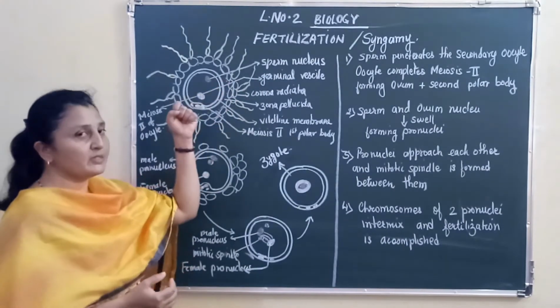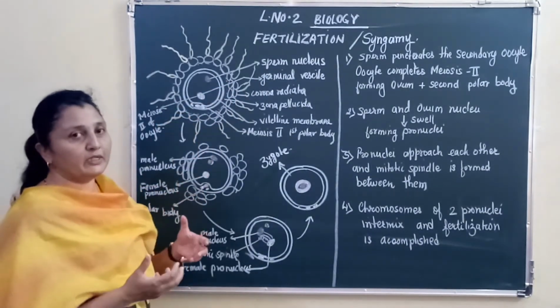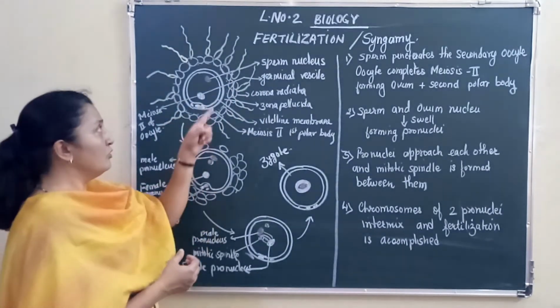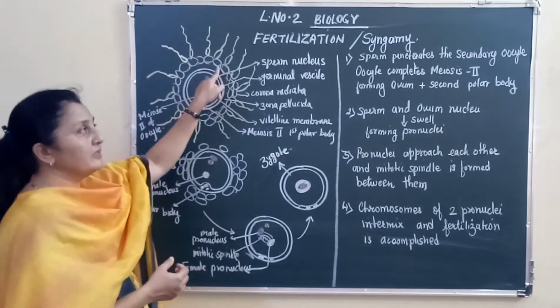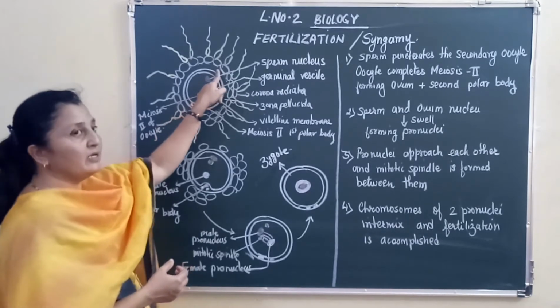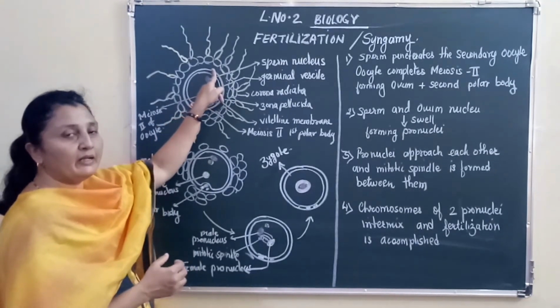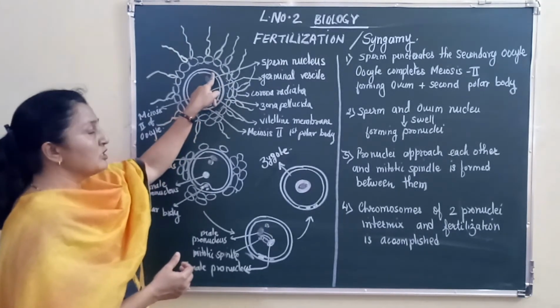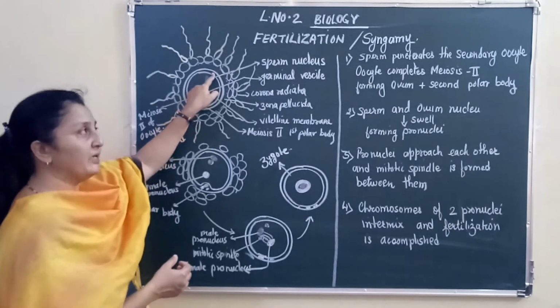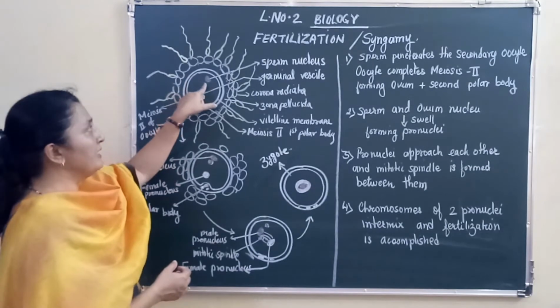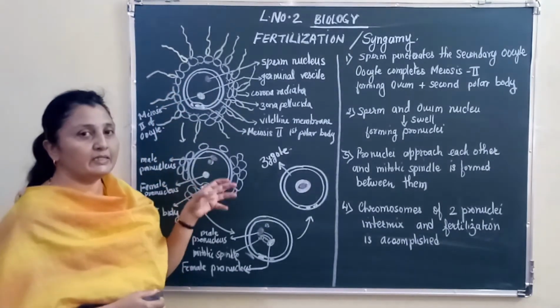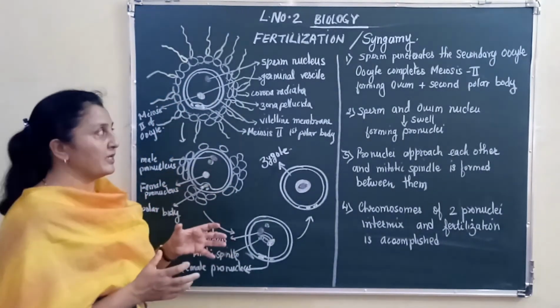One of the sperms is fortunate enough to penetrate the corona radiata, the zona pellucida, the perivitelline space, and it also drills a hole in the vitelline membrane and puts its nucleus and its centriole inside that secondary oocyte.